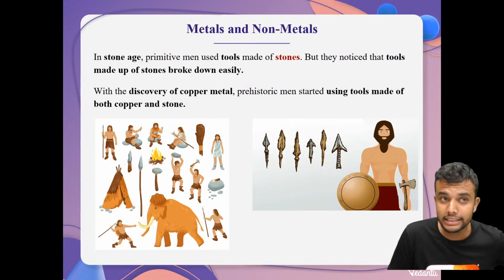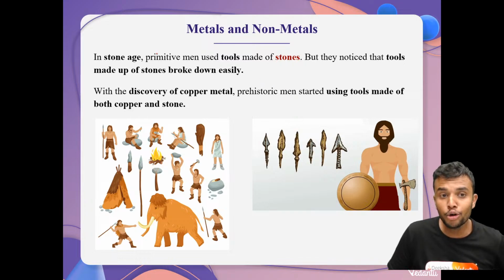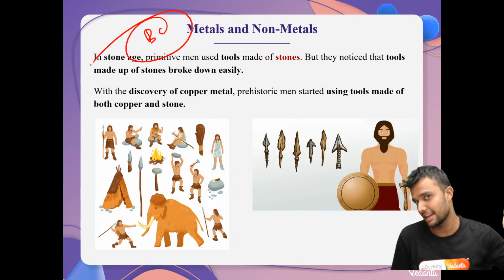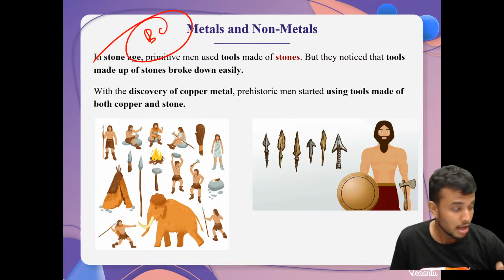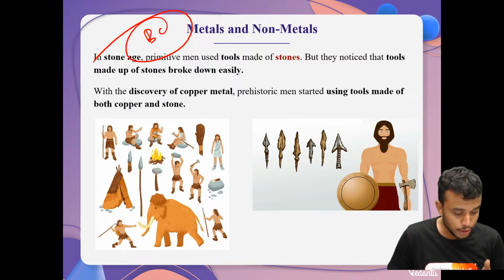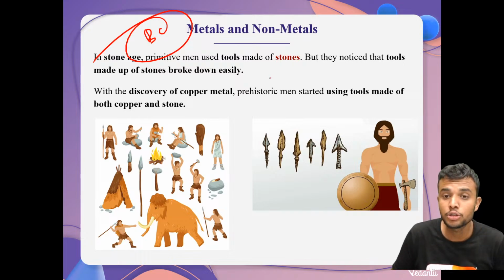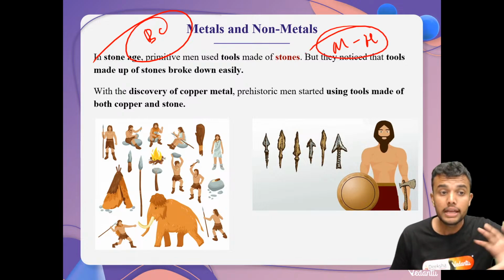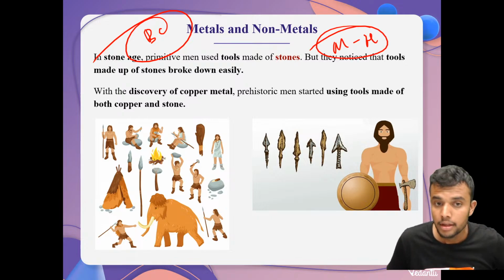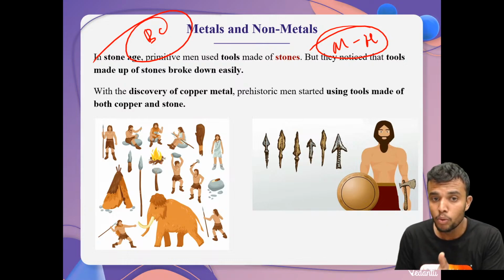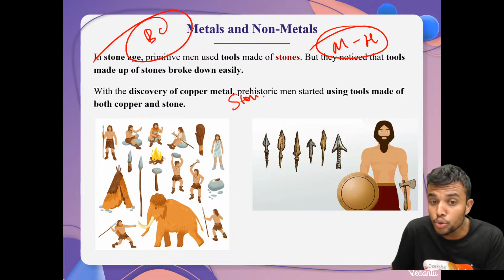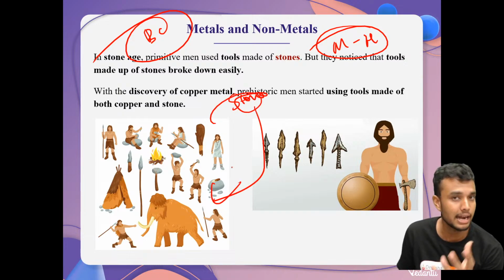In the Stone Age, that is nothing but before BC, before Christ, what happened in the starting days? We know our evolution: monkey to, come on, let us know, monkey to human, right, students? In the Stone Age, what happened? The people used stone for tools. They made tools from stone, killed the animals and ate them.